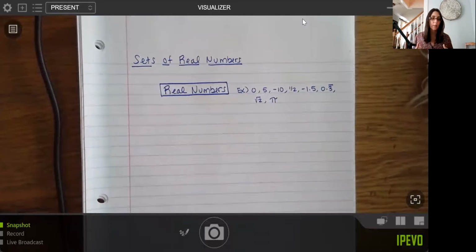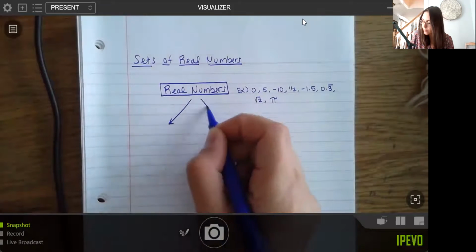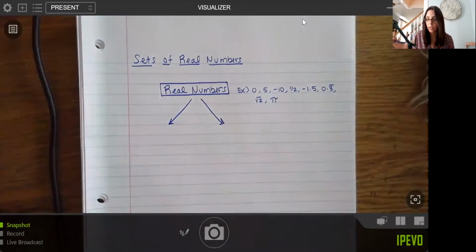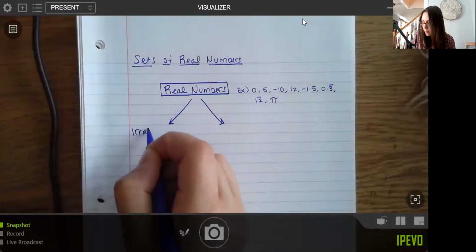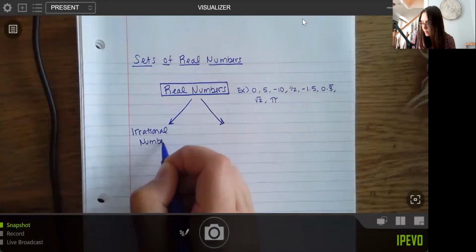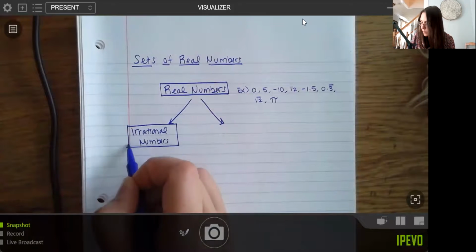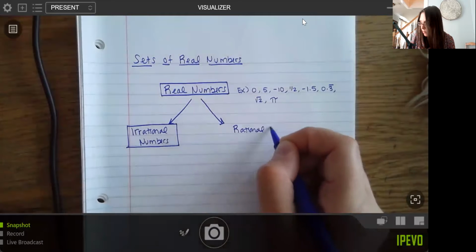And then under your real numbers, we have different subsets, so sort of subgroups of real numbers. Under the real numbers, it breaks off into two sections first. So you have your irrational numbers, and you have your rational numbers.